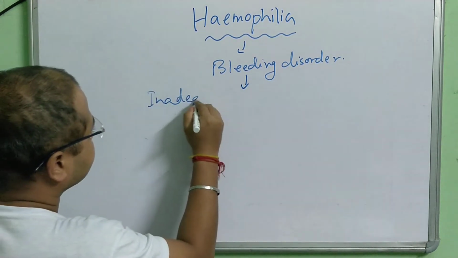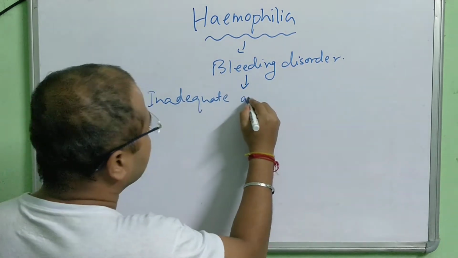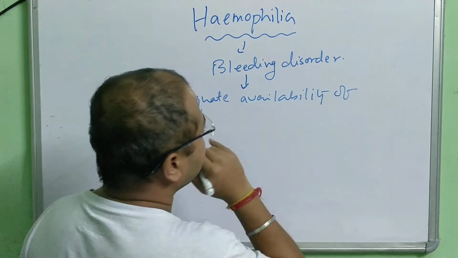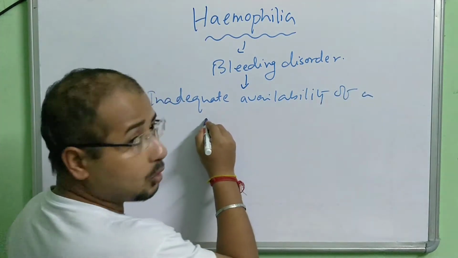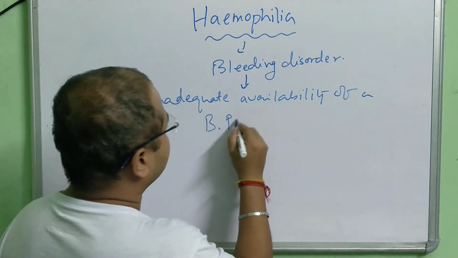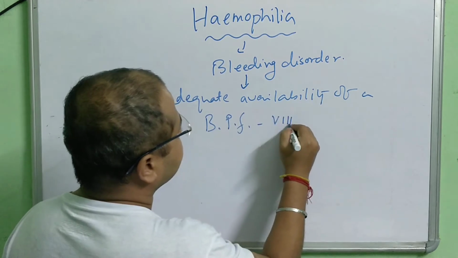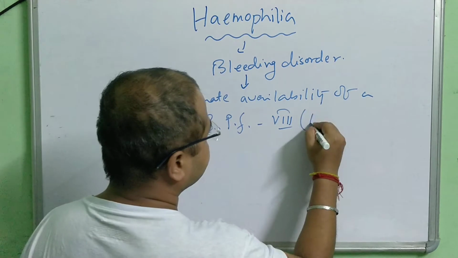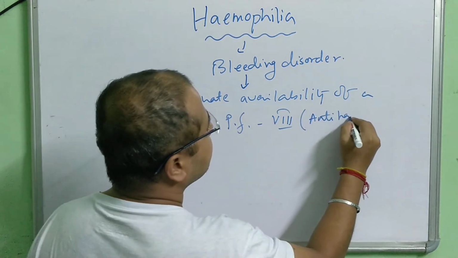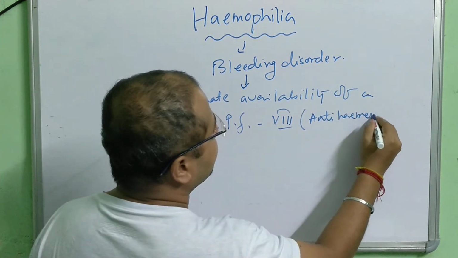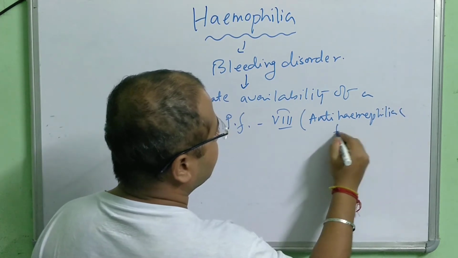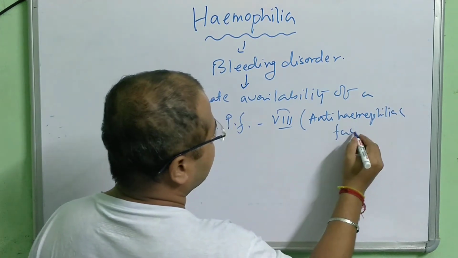inadequate availability of a blood protein factor. Okay, blood protein factor 8. It's a protein factor. Also, it is known as anti-hemophilia factor.